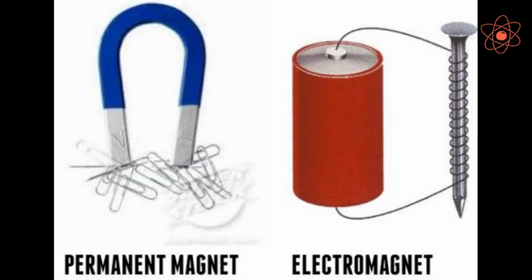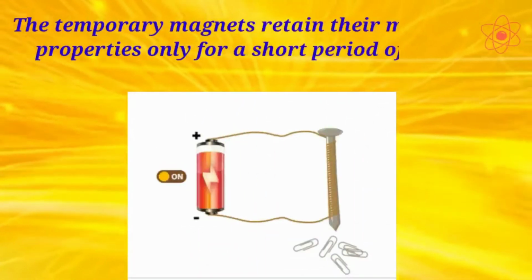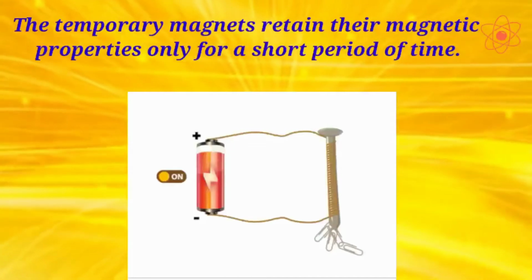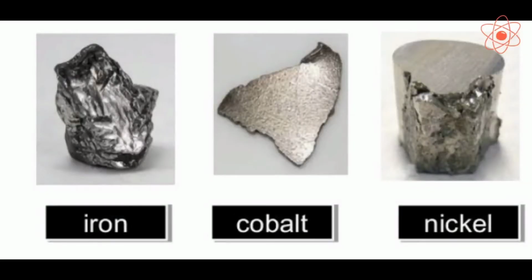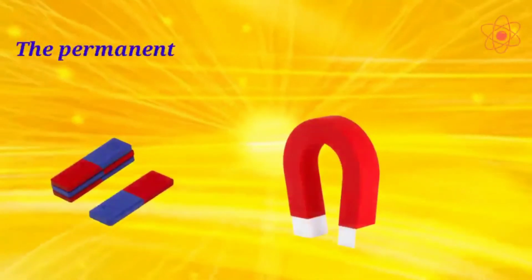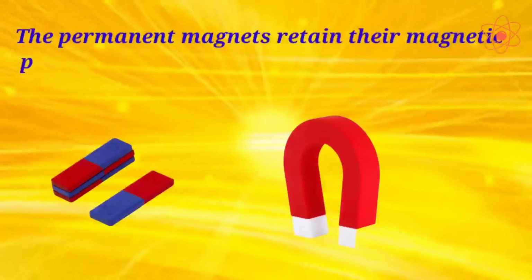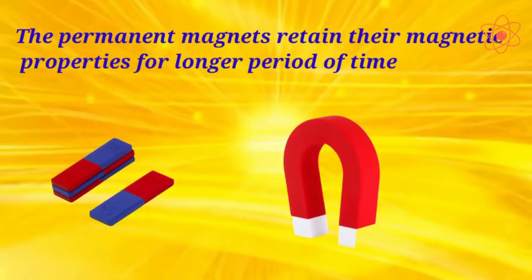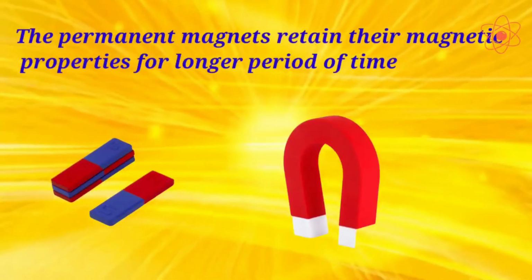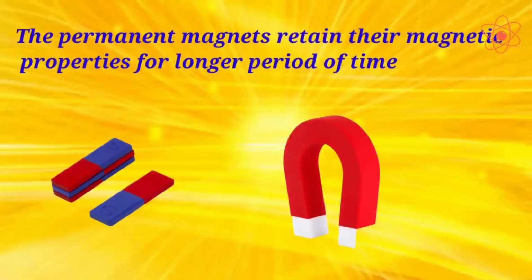The magnets may either be temporary or permanent in nature. Magnets that can retain their magnetic properties only for a short period of time are called temporary magnets. They are usually made of iron, cobalt, or nickel. On the other hand, magnets that can retain their magnetic properties for a longer period of time are called permanent magnets. They are prepared from mixtures of iron, cobalt, or nickel with other elements.